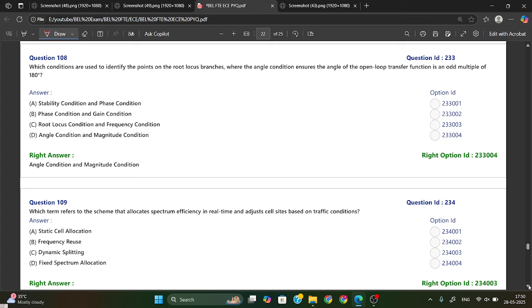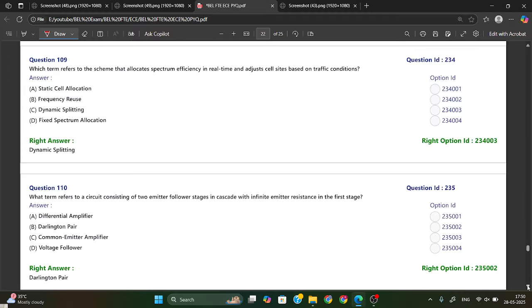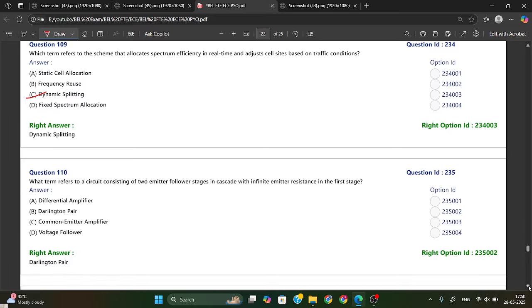Which condition is used to identify the points on the root locus branches? The angle condition ensures the angle of the open loop transfer function is an odd multiple of 180 degrees. So this is your angle condition and magnitude condition. Which term refers to the scheme that allocates spectrum efficiency in real time and adjusts cell size based on traffic condition? This is dynamic splitting. Option C is your right answer.